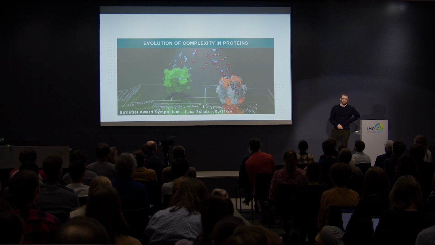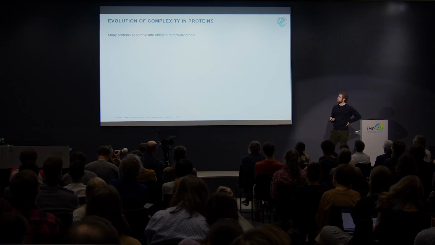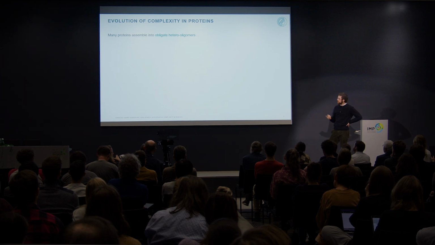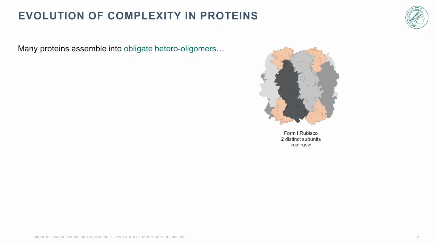I'm going to take the next 10 to 12 minutes to walk you through what I now call the evolution of complexity in proteins, no longer just the evolution of complexity in Rubisco, but it is, I guess, very Rubisco specific. I started out my PhD with the main observation that many proteins assemble into obligate heterooligomers. What I mean by that is a protein complex that needs more than one subunit to come together in order to form a functional quaternary structure.